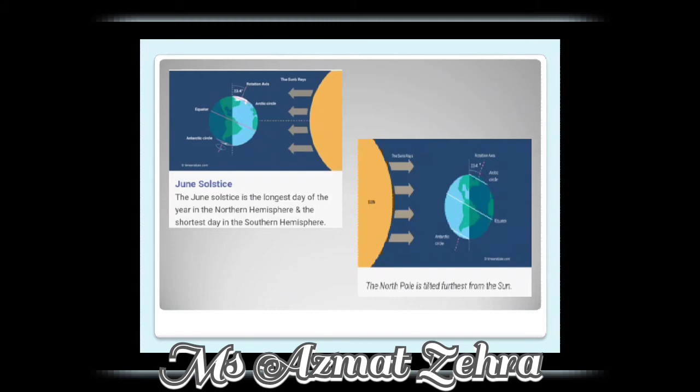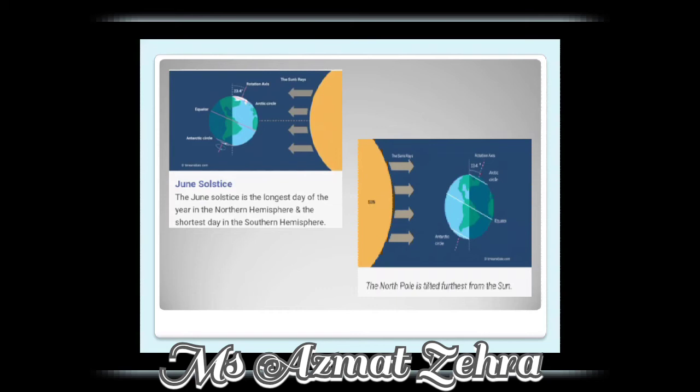In June, the solstice is the longest day of the year in the northern hemisphere and the shortest day in the southern hemisphere. As you can see in the picture, this is just because of the tilt of the Earth. As the Earth tilts, when the northern hemisphere faces the sun and gets more sunlight, then the southern hemisphere has long nights.